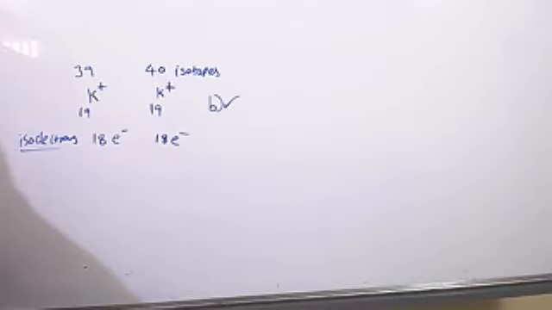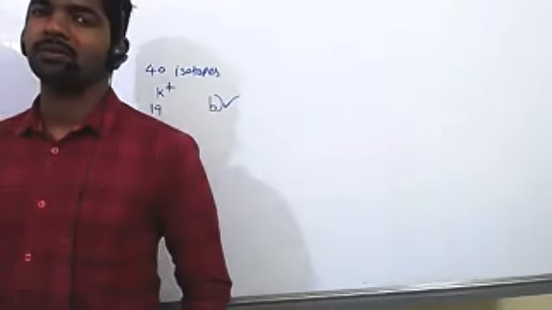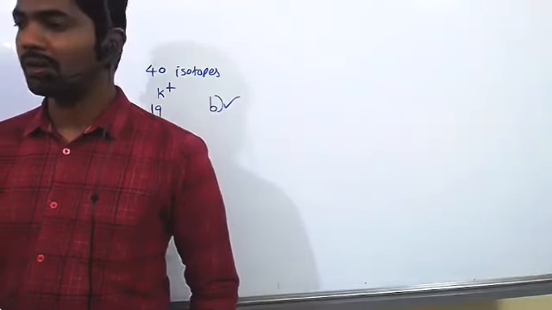Next, Deepika. The ratio between the neutrons in carbon and silicon with respect to atomic masses 12 and 28 is... What is the ratio between the neutrons in carbon and silicon? So carbon has how many neutrons? Mass number is 12.